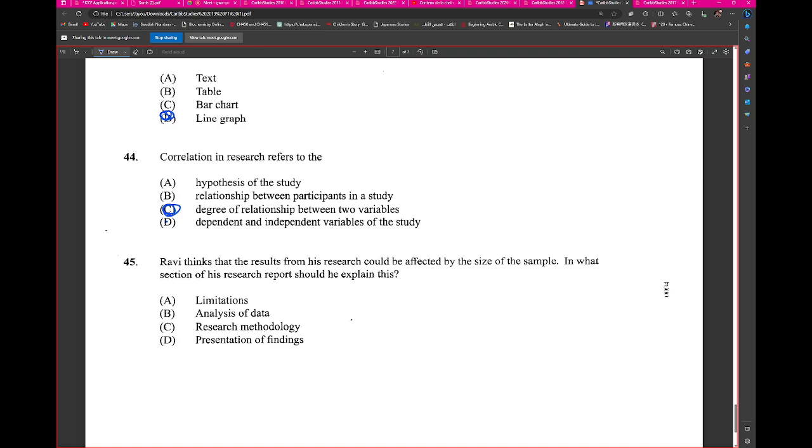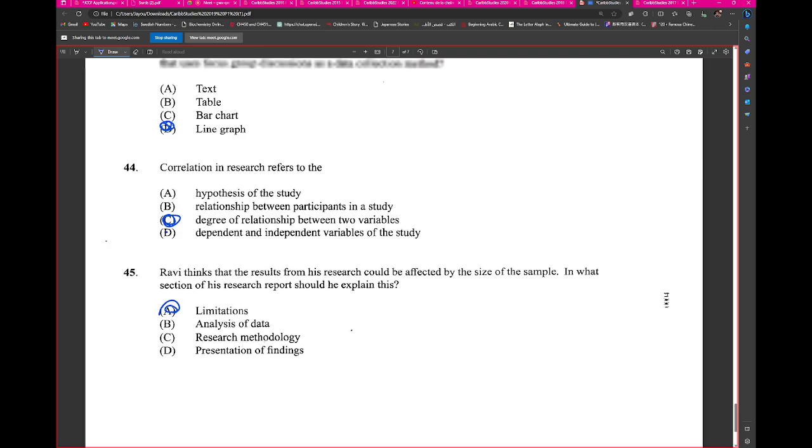Correlation in research refers to the degree of relationship between two variables. Yes, it is. And then Ravino thinks that the results from his research could be affected by the size of the sample. In what section of his research report should he explain this? Sir, limitations. Limitations. All right.